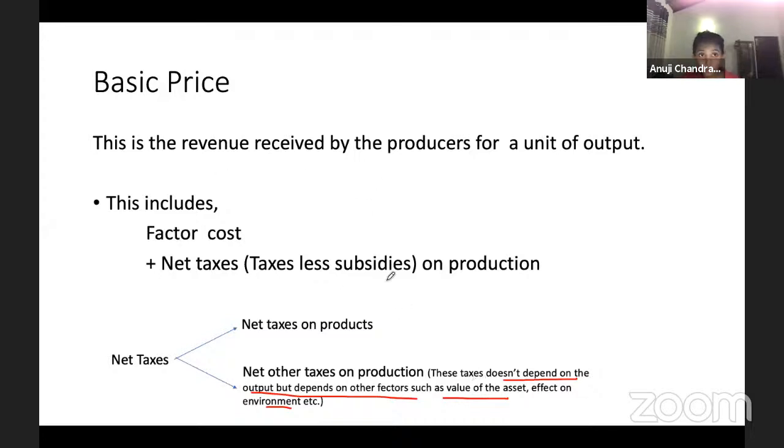And for the output approach, when you take the value of each sector, the output of each sector, it is already included in it. Okay, and the factor cost. So the net taxes on products are there. Net taxes on products is like when you're selling. Once you produce the product and you're ready to sell it to the market, what are the taxes? Now this one, I'm pretty sure you have learned it in the third lesson, government intervention, where, when we talk about a product, the government imposes a tax. I think I can show you this.